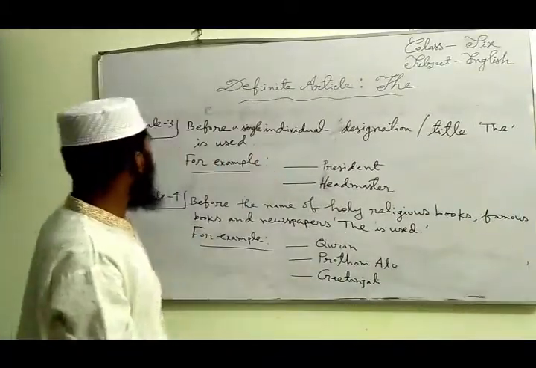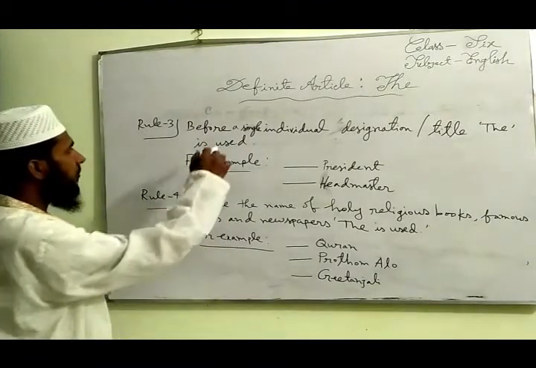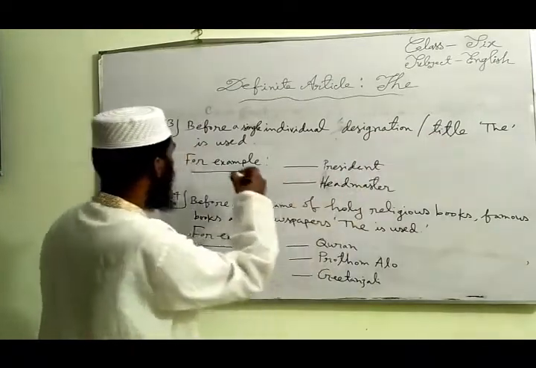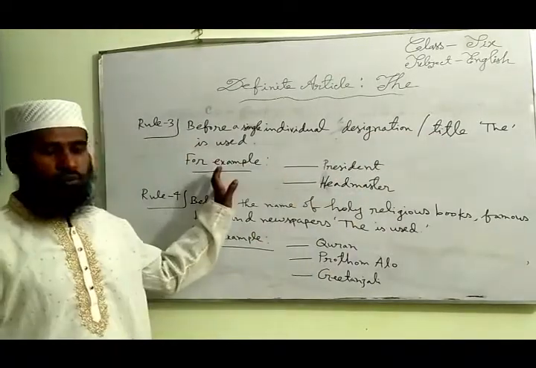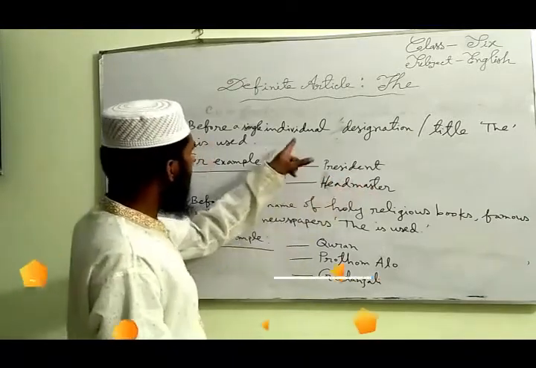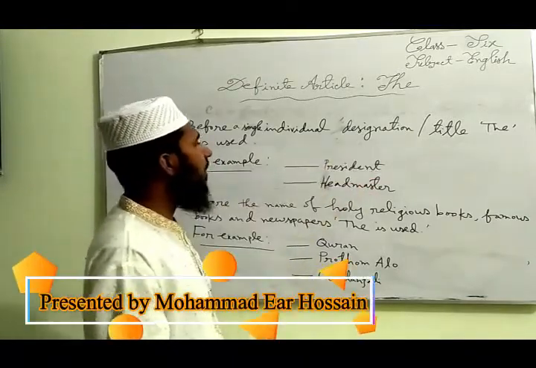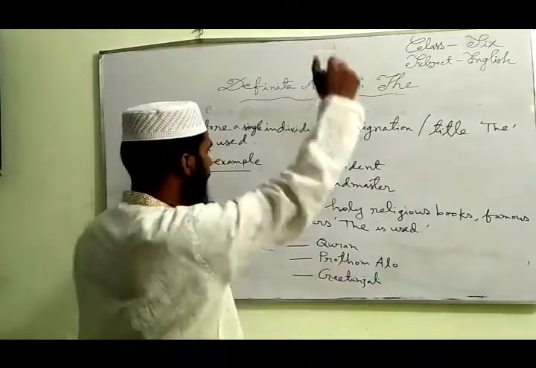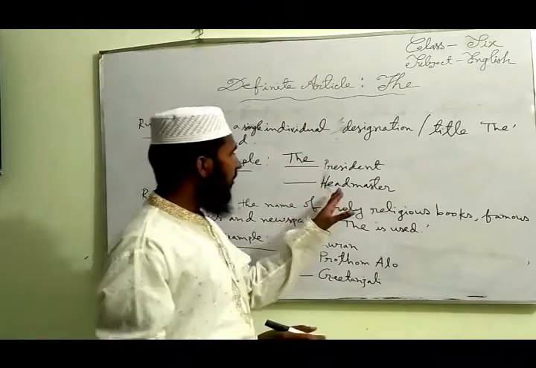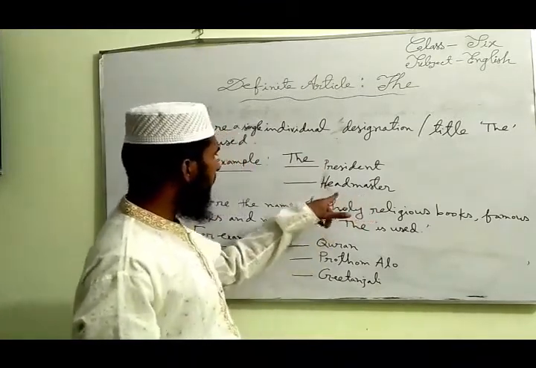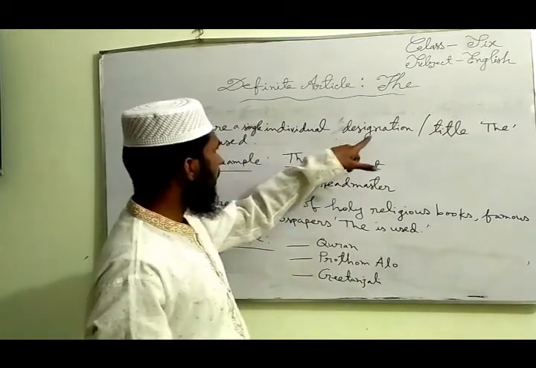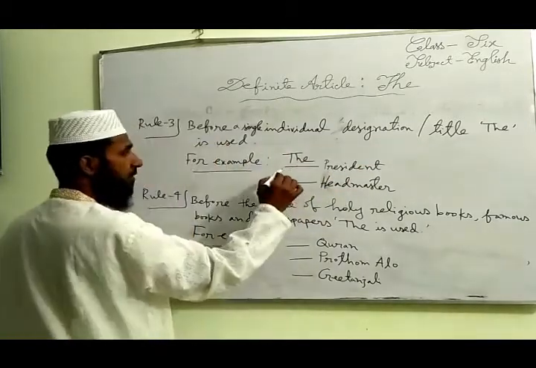Dear students, notice rule 3. Before a single individual designation or title, the is used. For example, notice the first example, president. It is an individual designation of a government. So we have to use the here. The second example, headmaster. We know it is the designation of a school and it is an individual designation. So we have to use the here.